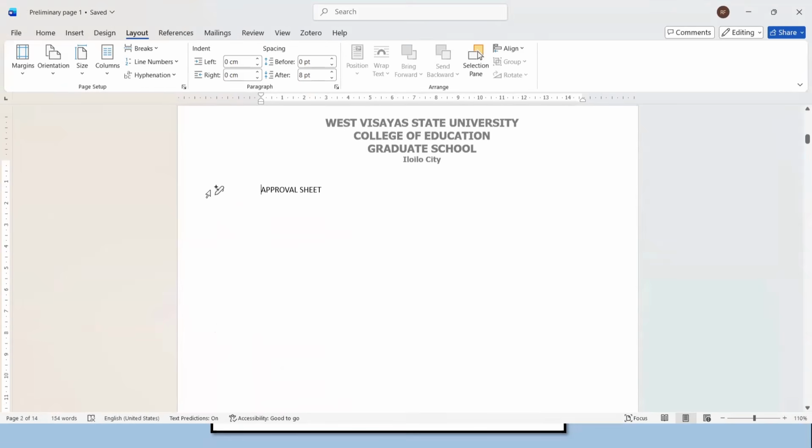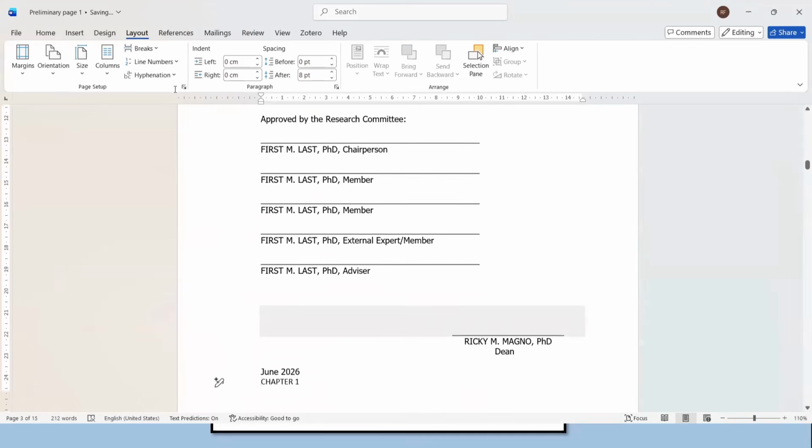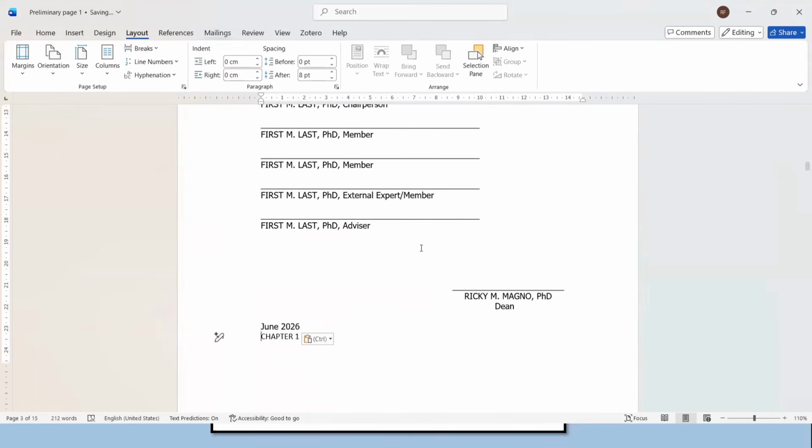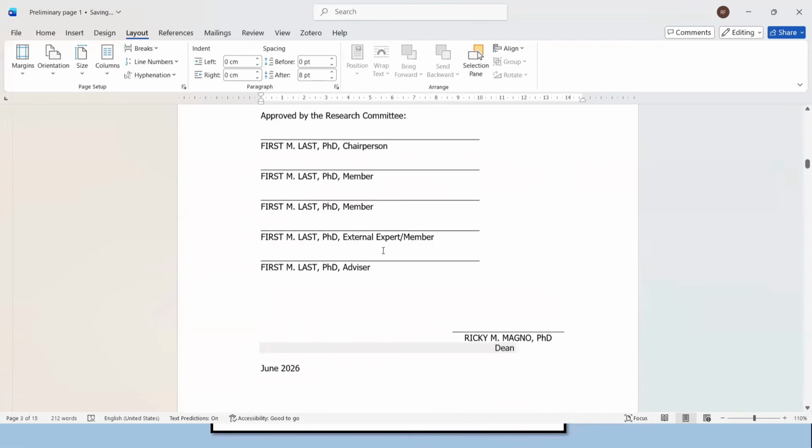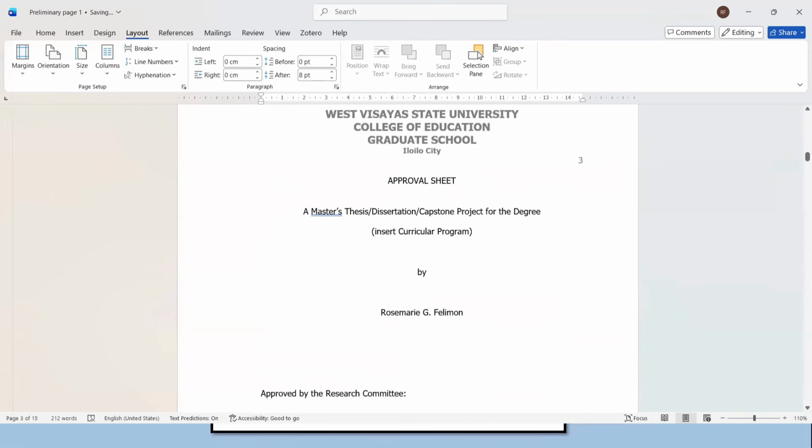All right, so this is the demo page. This is the approval sheet. I'll just replace this one with the texts that I have prepared beforehand. Okay. So we have approval sheet, all caps. We also have the title.